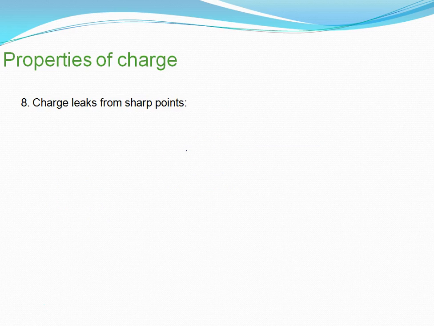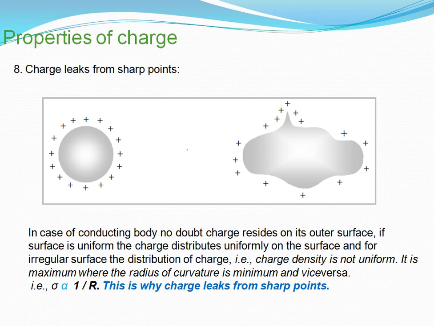As I told you, charge leaks from the sharp point, that I will discuss later on. I have shown in the slide that on the left side the body is perfectly uniform, but the right side body has some sharp end, and the maximum charge is there. Okay, one thing I want to make clear here: the charge density is high.